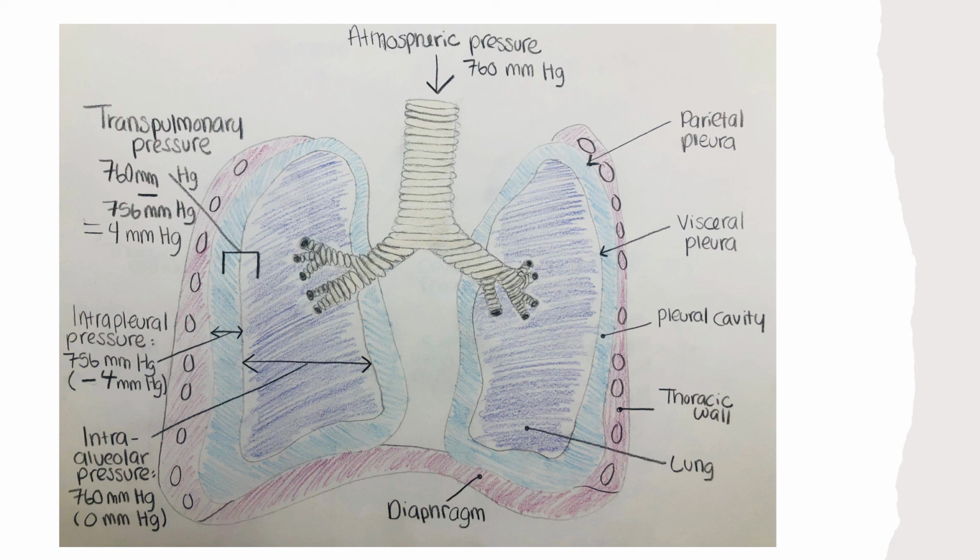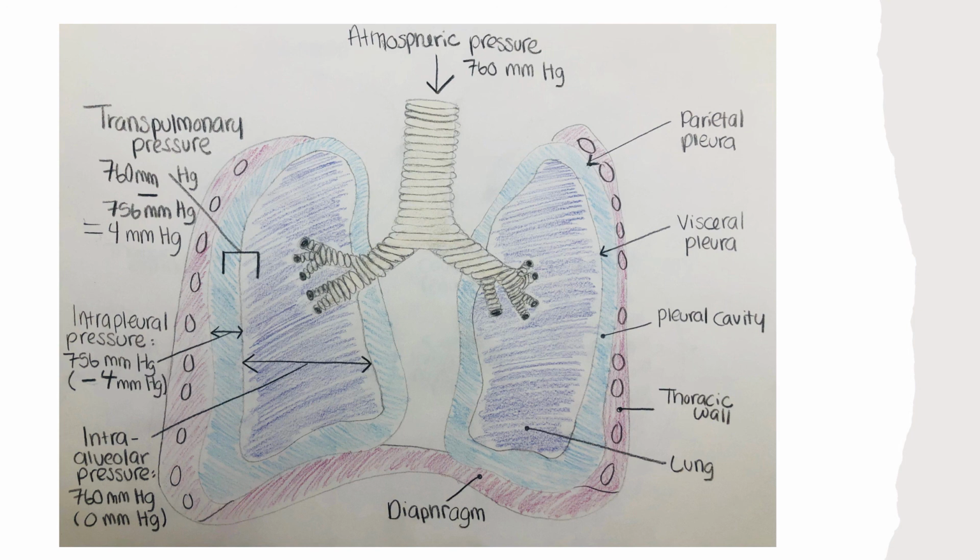Inspiration, or inhalation, and expiration, or exhalation, are dependent on 3 types of pressure: atmospheric, interalveolar, and interpleural. Atmospheric pressure is the amount of force that is exerted by gases in the air, which consists of nitrogen 78%, oxygen 21%, and carbon dioxide 1%, as well as trace elements and water vapor surrounding any given surface, such as the body.